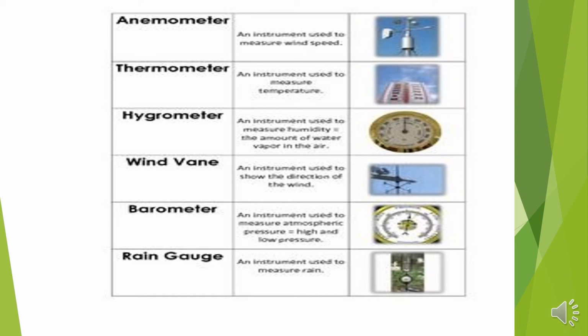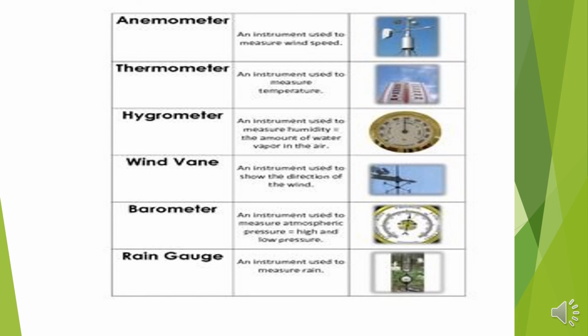Number four, wind vane, an instrument used to show the direction of the wind, from which side the wind is blowing. Okay, barometer, an instrument used to measure atmospheric pressure.